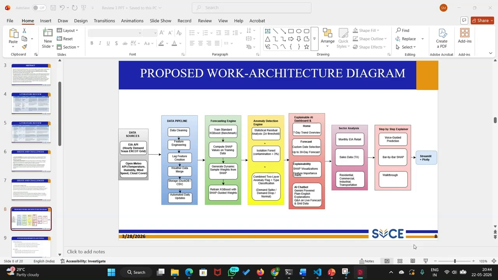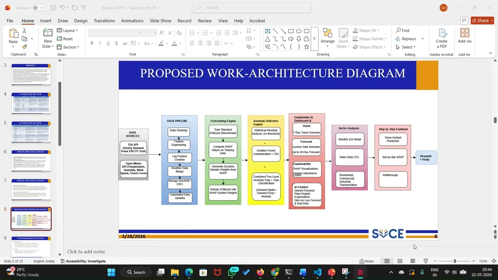And then the fifth stage is the explainable AI dashboard. Basically, it is designed to make the forecast system more transparent and user-friendly. On the home page, the user can view a 7-day trend overview. In the forecast section, the user can select custom dates or generate the forecast up to 30 days. The explainability section displays SHAP visualizations and feature importance charts, helping the user understand why the model made a specific prediction. We also integrated a Gemini-powered AI chatbot that provides plain English explanations and answers questions related to the live forecast or the grid data.